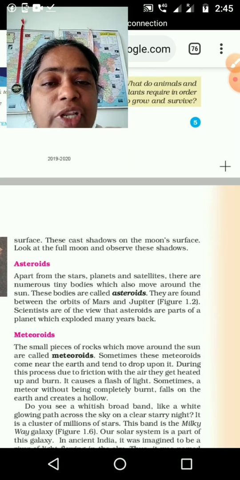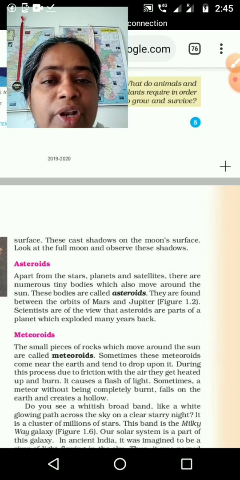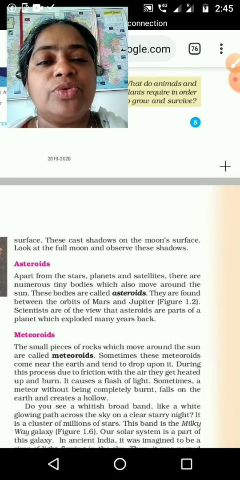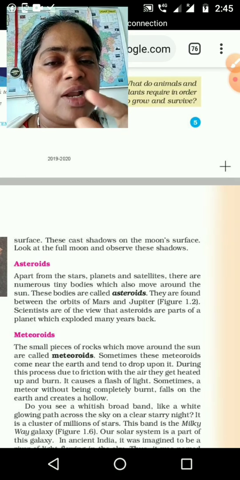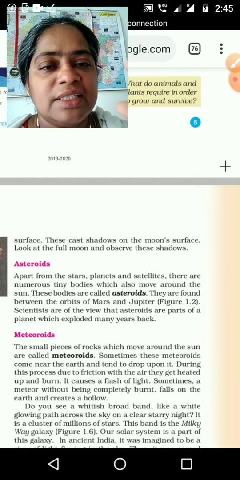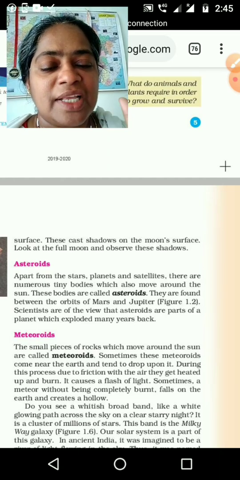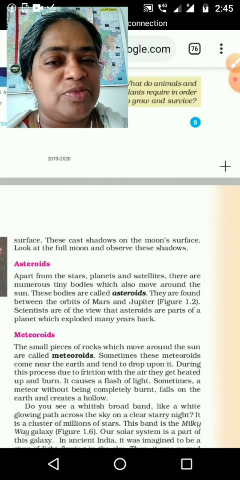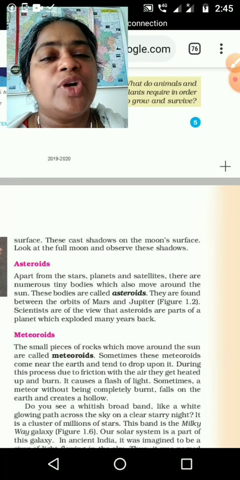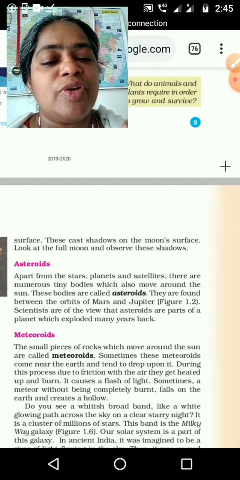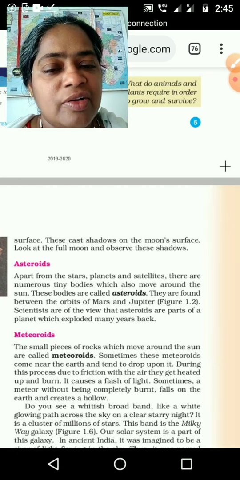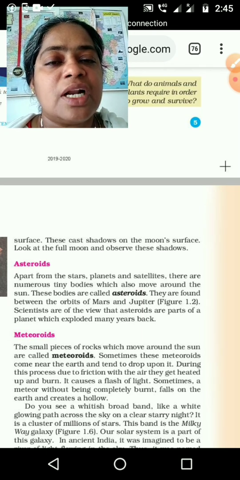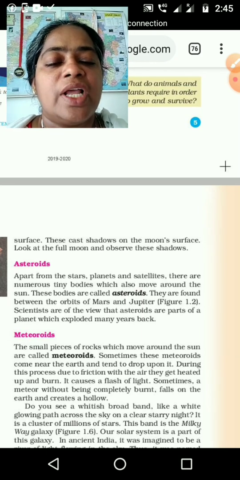Other than that, there are very small particles. When early morning sunlight comes through a window at 8 o'clock, we can see a narrow beam of light, and in that something is roaming. We have observed this many times. I know you people are very good at observation. That is a tiny particle like that. When we go to space or our galaxy, we can see tiny bodies surrounding the sun, and they are known as asteroids.